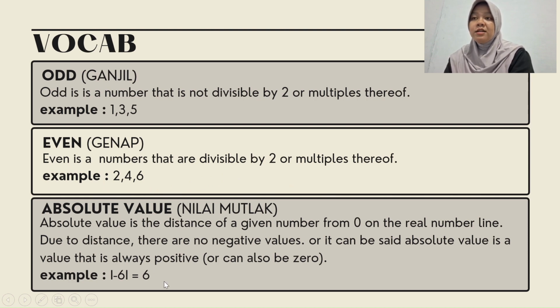Next, we have absolute value, or in bahasa Indonesia, nilai mutlak. Absolute value is the distance of a given number from 0 on the real number line. Due to distance, there are no negative values, or it can be said absolute value is a value that is always positive or can be 0. Example, the absolute value of minus 6 is 6.